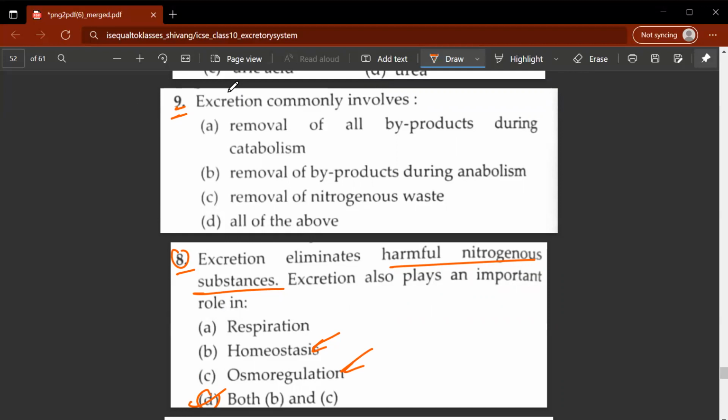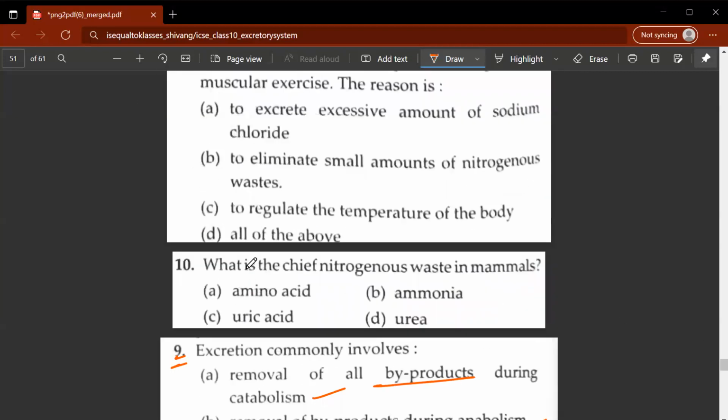Ninth question: excretion commonly involves what? It commonly involves D, all of the above. Why is that so? Because excretion commonly involves removal of byproducts during catabolism, removal of byproducts during anabolism, and removal of nitrogenous wastes. Let's move on. The 10th question: what is the chief nitrogenous waste in mammals? That would be urea, D.